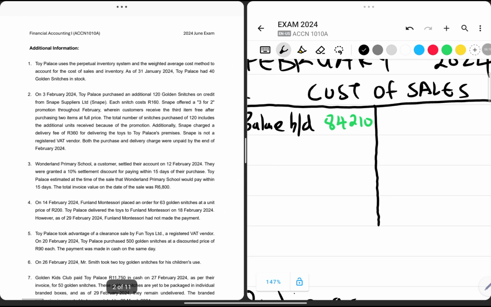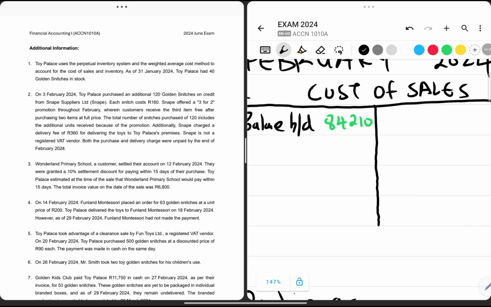Now we need to account for the cost of sales each time we have a transaction that affects the cost of sales ledger account. So let's go to point number 2. In point number 2, remember that as stated in required number 1, Toy Palace purchased an additional 120 golden snitches on credit from Snape Ltd, each snitch costing 160 rand.